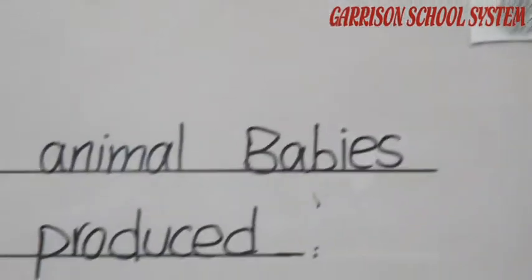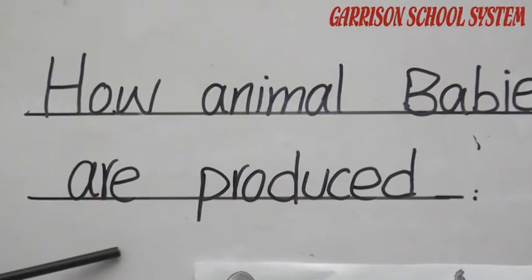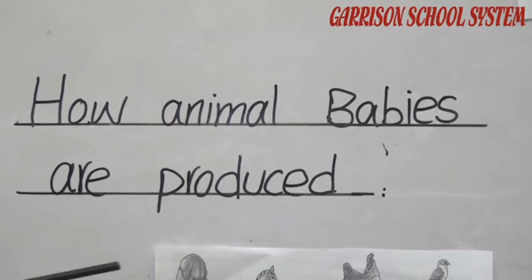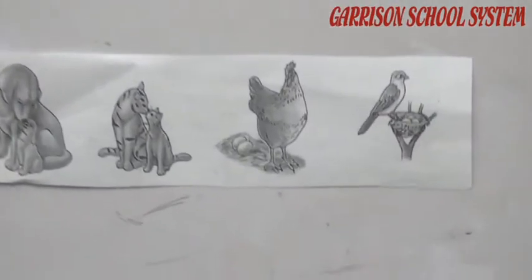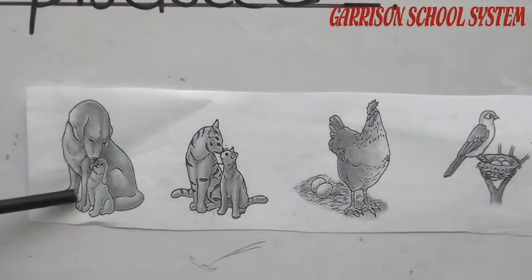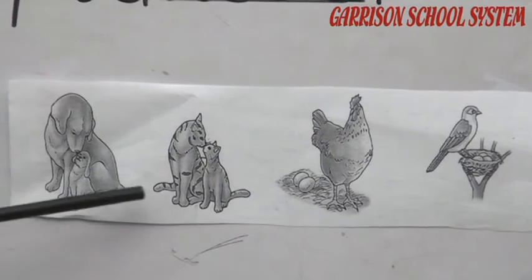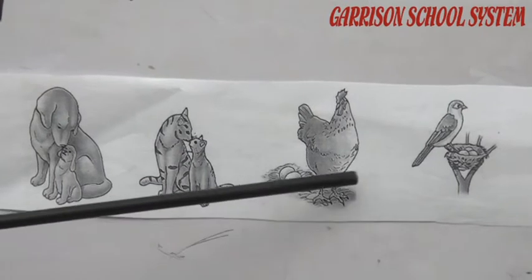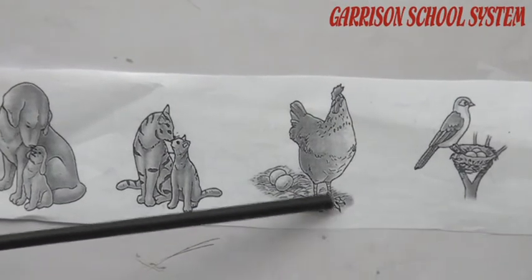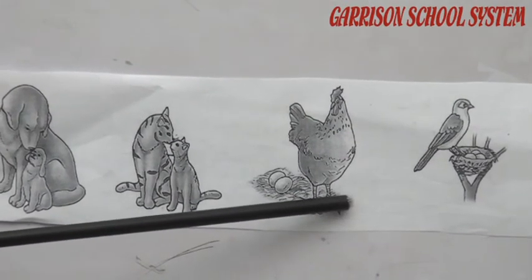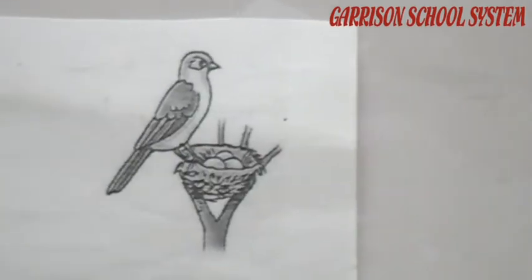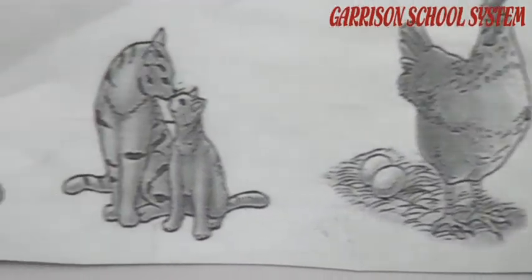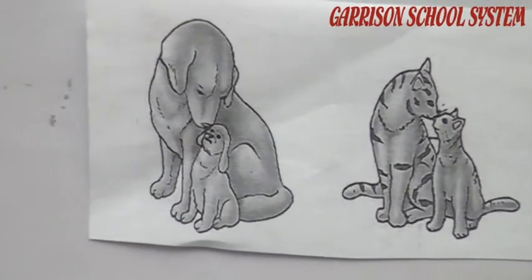The last topic is how animal babies are produced. You know that all living things have babies and their style is different. You can observe these animals here. That is a dog, cat, they have babies. But some animals first lay eggs, then the babies are hatched out from their eggs. In this way they produce their young ones. These are the animals which we divide according to their living places.